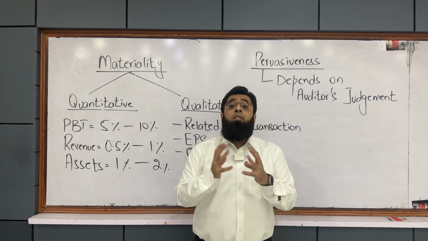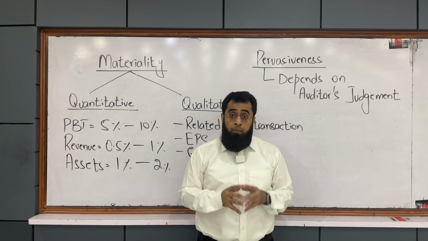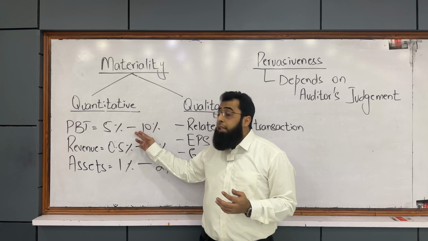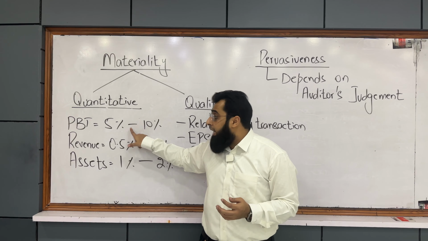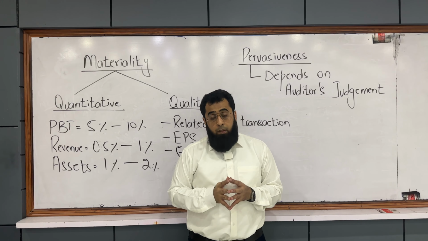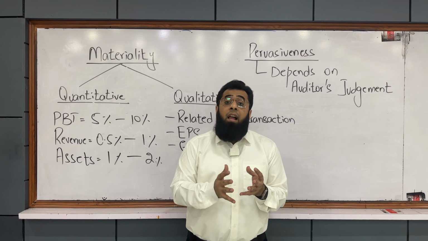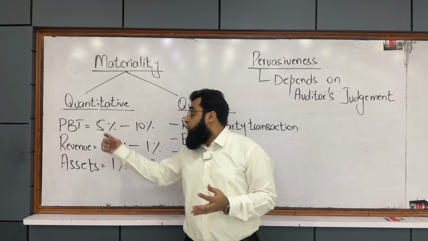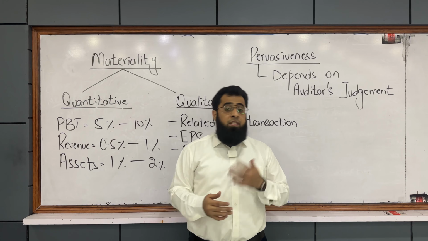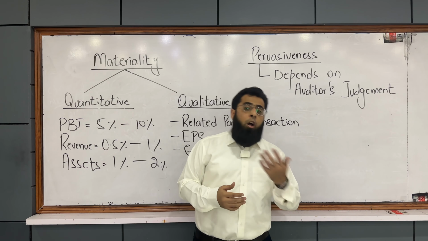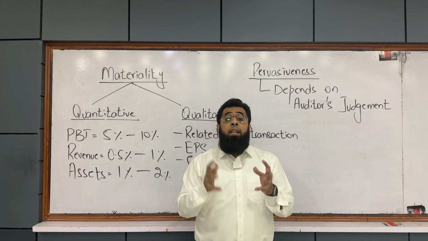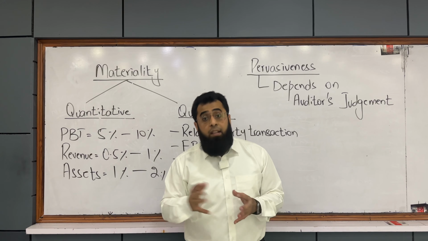Now, what do these ranges show us? Basically, the auditing standards say that it is the auditor's judgment to select the materiality level from these ranges. If the auditor considers the client as high risk, he may choose the materiality level of 5%. Or maybe he can choose 6% or 8% or 9% or 10% of PBT depending on his risk assessment of the client.